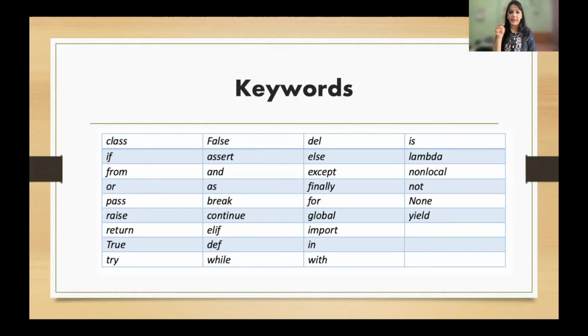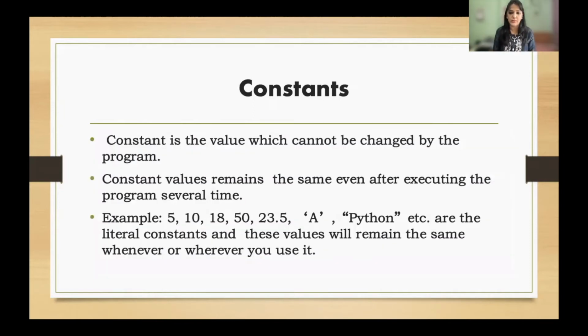If I take the alphabet A, the value of this A will remain A only. I cannot make this A as B, or I cannot make this 5 as 15, right? So the value cannot be changed. So this is known as a constant. So in the examples I have shown, the constant values can be anything, right? It can be a single character, or it can be a collection of characters enclosed in quotes. These all are called literal constants. These values will remain the same wherever or whenever you use them. Okay, so a constant is nothing but a value which cannot be changed.